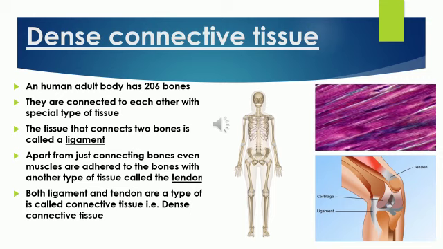Dense means that the tissue is thick, isn't it? It is dense because the cells in this particular tissue are densely packed together with very little matrix. The microscopic view of dense connective tissue is shown above the picture of ligament and tendon. You can see its pinkish color. That is dense connective tissue.